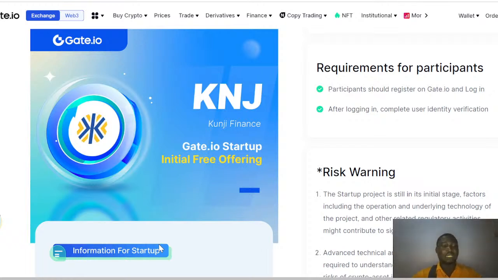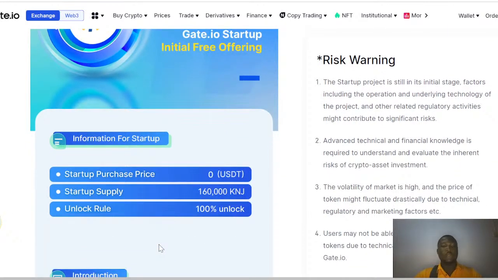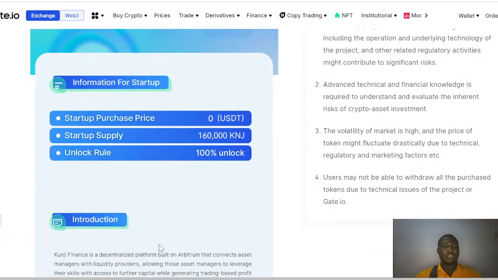So all these points are very important that we need to take note of when looking at this project. One of the key information that we need to take note of is the first one here, the key information for startup. You can see the startup purchase price, because it's yet to be launched, is just 0 USDT.